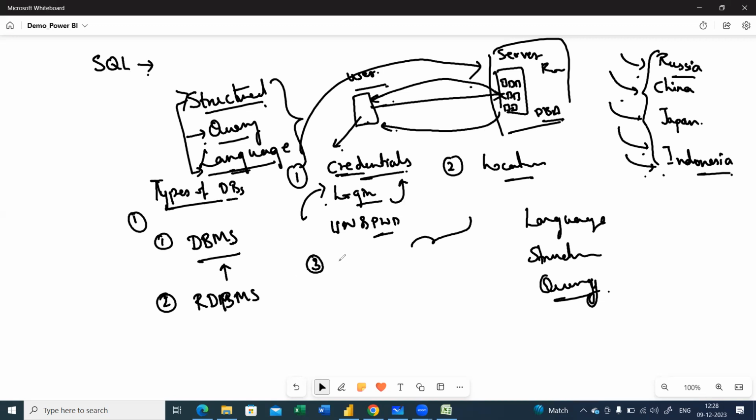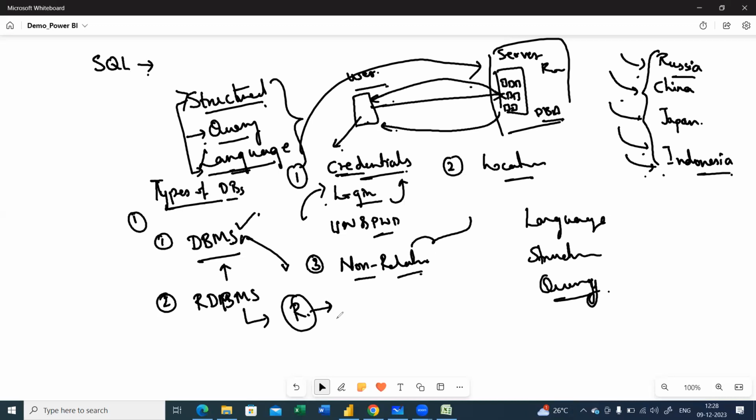And the third one, we call it a non-relational database management system. Okay, got it? So generally, DBMS is the general thing that you study. Why do we call this one relational? The R here stands for relational.